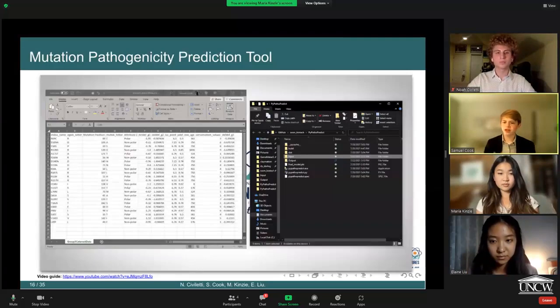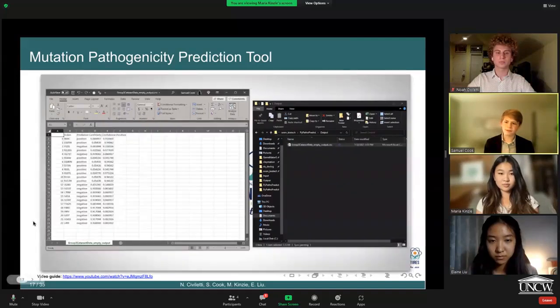Now, we wanted to create a tool that could be used by other researchers within the field who are in biotechnology but not in machine learning. So we created a .exe file that would be simple to use for people even without machine learning experience. So you'd put in an Excel file with the initial data and be outputted another Excel file such as this one, which has the predictions and the confidence values.